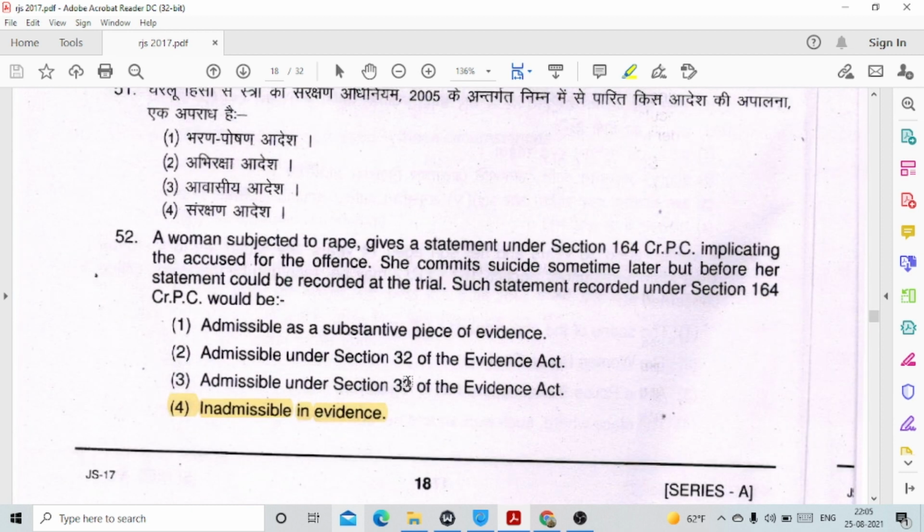52. A woman subjected to rape gives a statement under Section 164 CrPC implicating the accused for the offence. She commits suicide sometime later, but before her statement could be recorded at the trial. Such statement recorded under Section 164 of CrPC would be, option number 1, inadmissible in evidence because the victim has died.